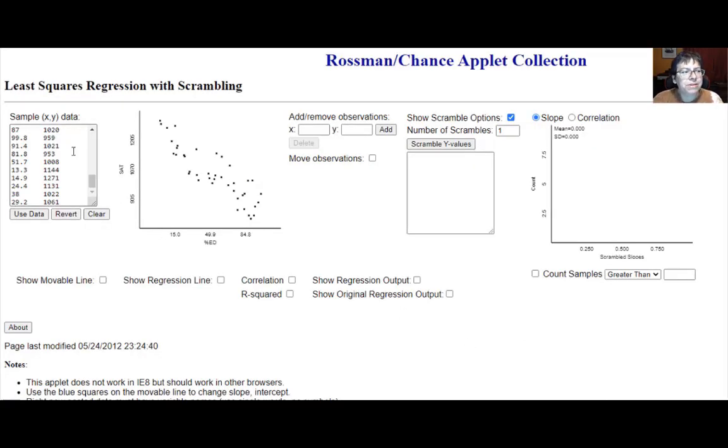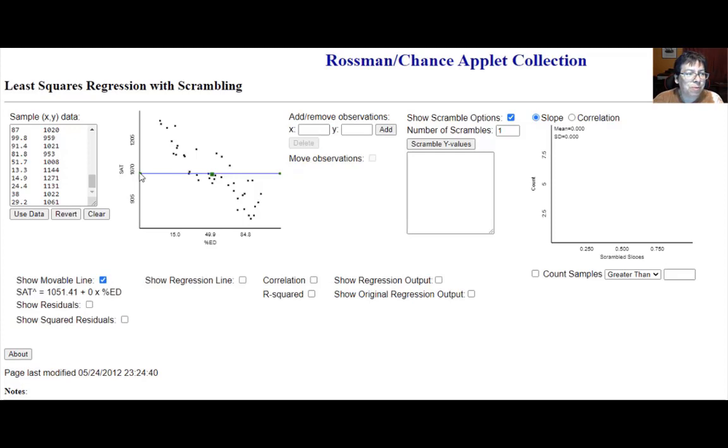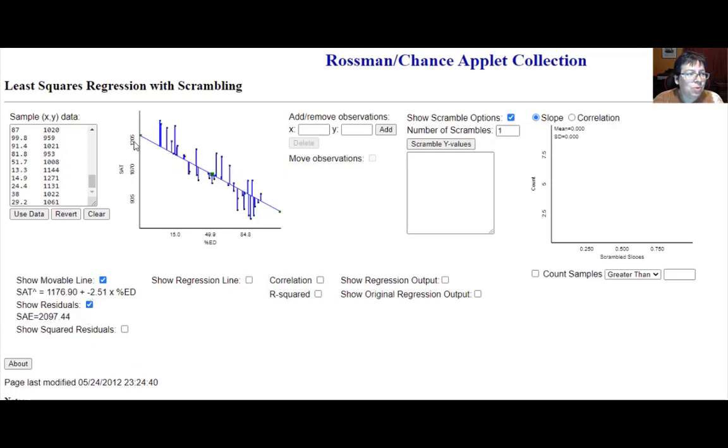So what I have here is all the data that I gathered from the SAT input and plotted. Here's the scatter plot right here. On this applet, you can have a movable line. So if you wanted to, you could show the residuals. There we go. Show the residuals when you play with this line.